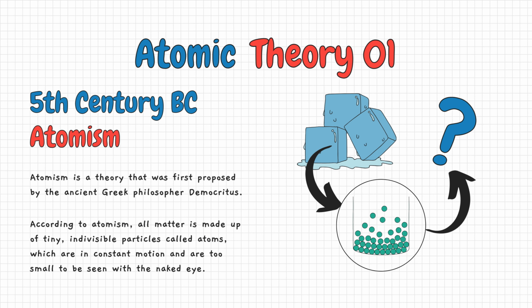Atomism. Atomism is a theory that was first proposed by the ancient Greek philosopher Democritus in the 5th century BC. According to atomism, all matter is made up of tiny, indivisible particles called atoms, which are in constant motion and are too small to be seen with the naked eye.